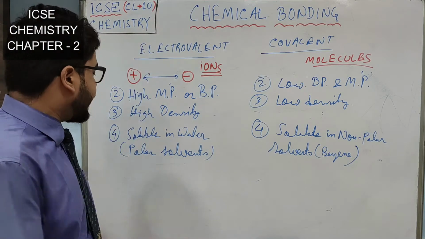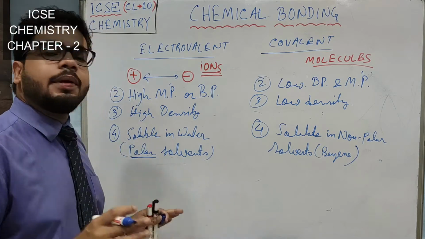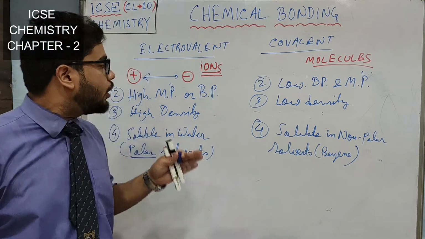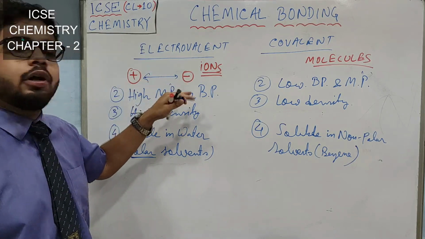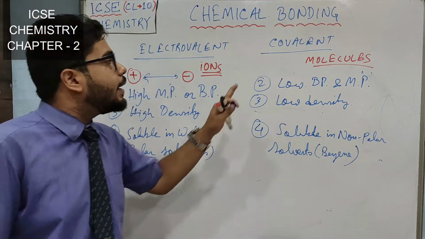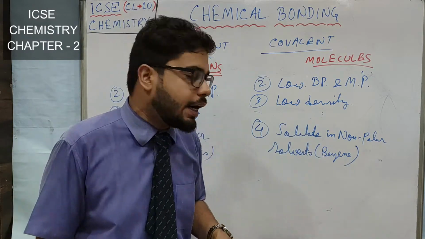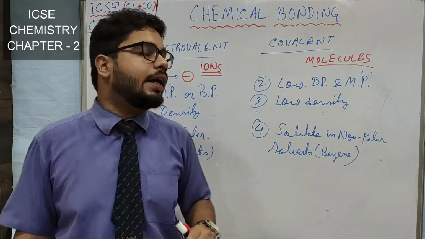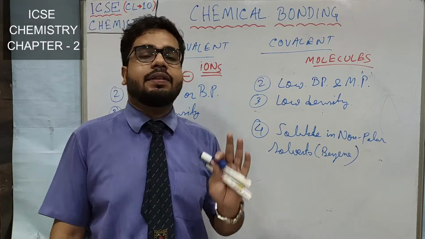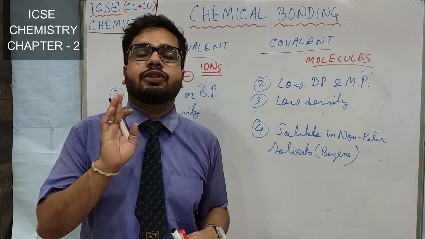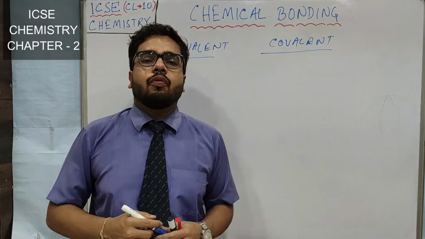Here understand, polar means what? Some pole is there. Pole means what? Positive pole and negative pole. So like dissolves like. Electrovalent compounds also have poles, so they are soluble in polar solvents. Covalent molecules do not have separate positive charge or negative charge, so they are non-polar in nature, so they are soluble in non-polar solvents. So this is the comparison you must know about electrovalent molecules and covalent molecules.